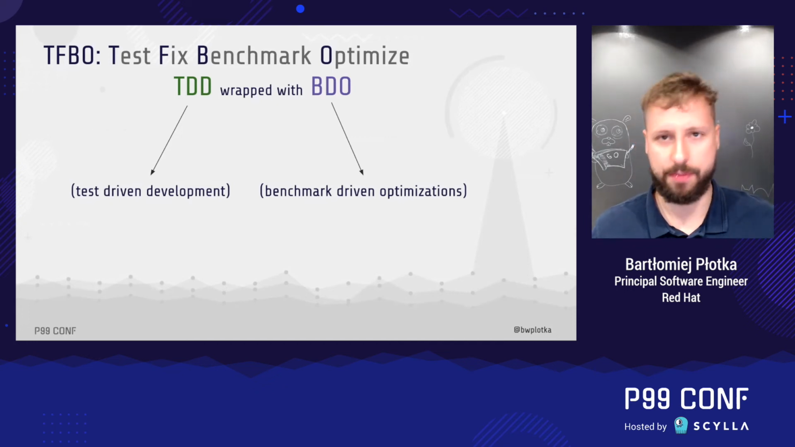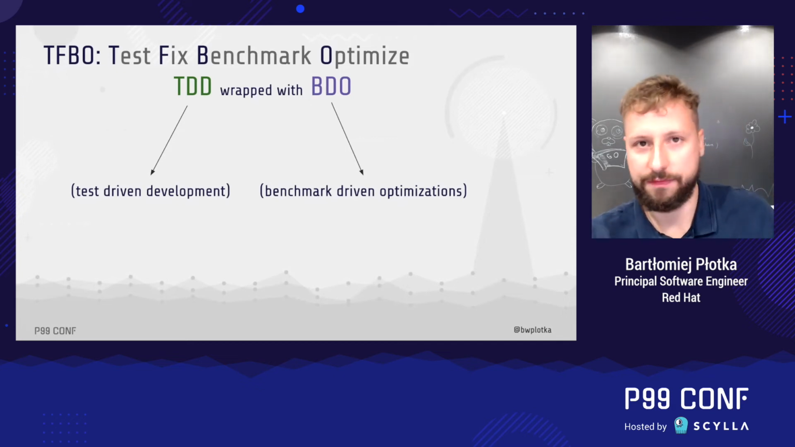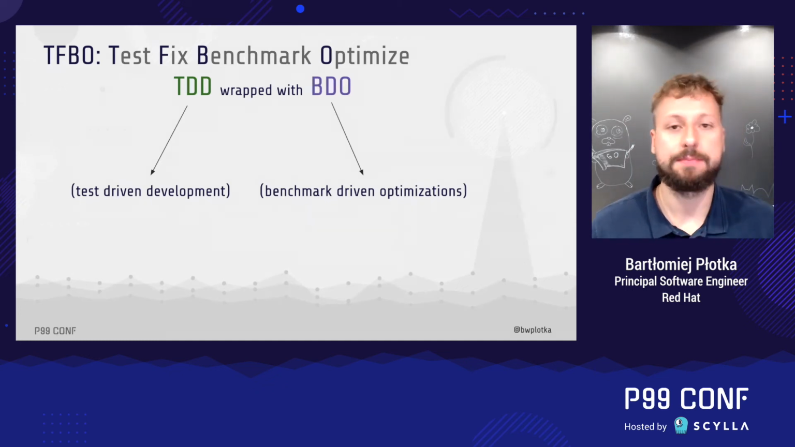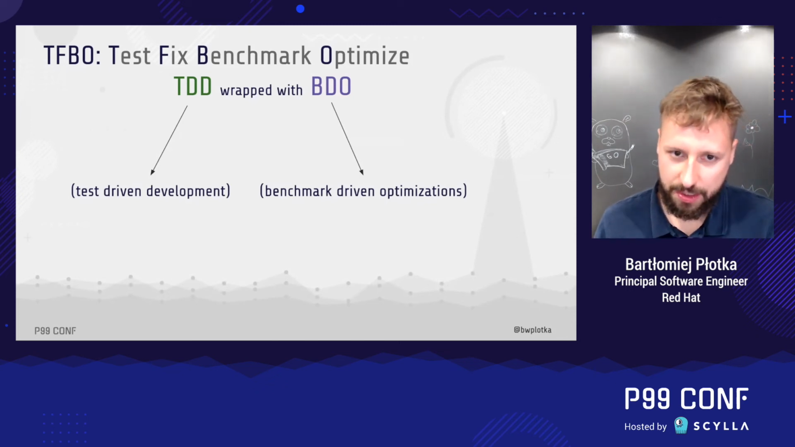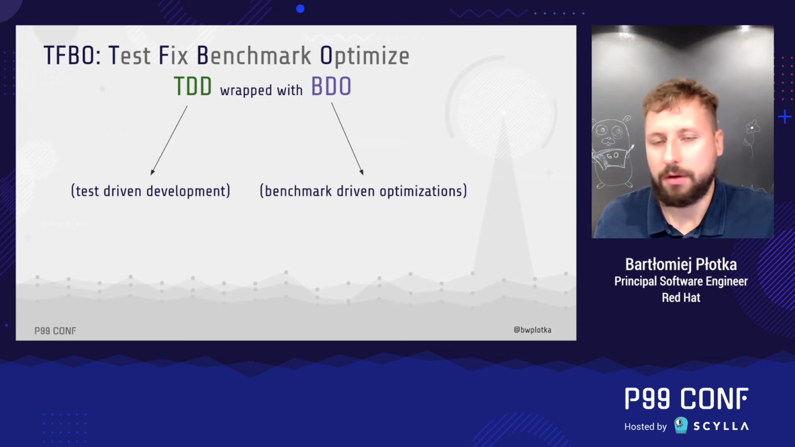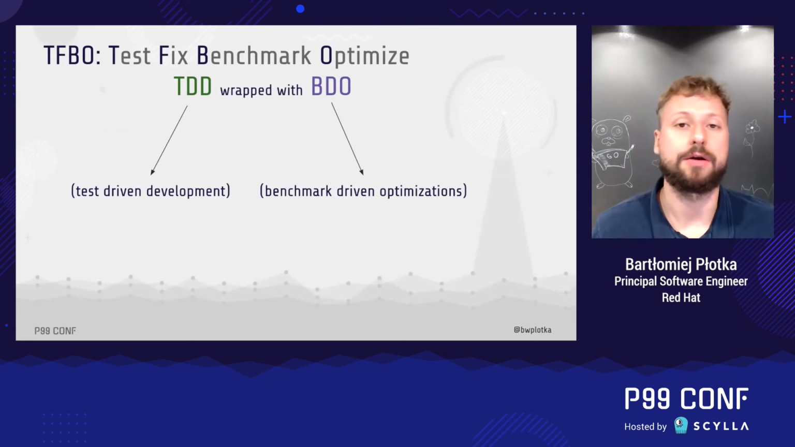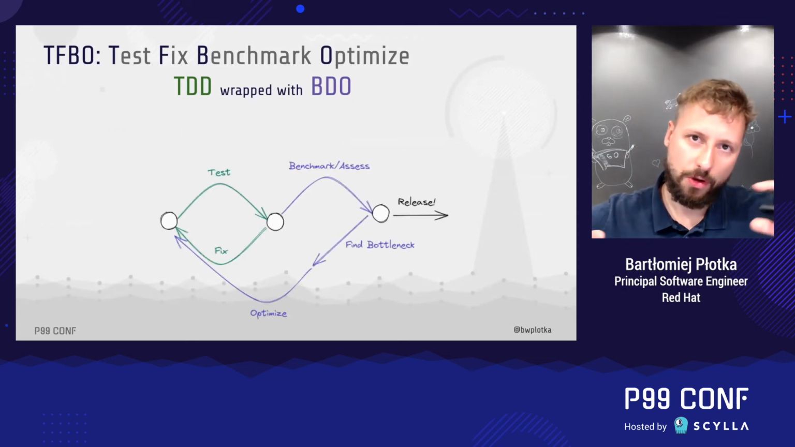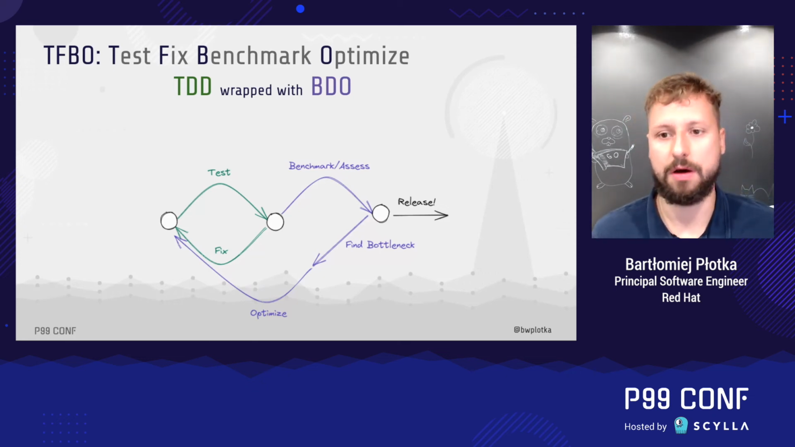I wrote about this in my book in detail, but my suggestion here is to do the same for efficiency after your code is functionally complete. I call this BDO, so benchmark-driven optimization. You first create a benchmark, use it, and only then you optimize your code, right? Only if it's needed. You have to have the data about efficiency of your software before you even start optimizing. So if you combine TDD and BDO together, we have a TFBO flow.